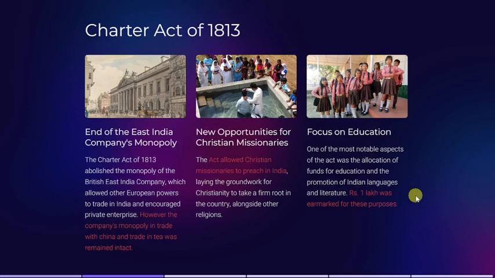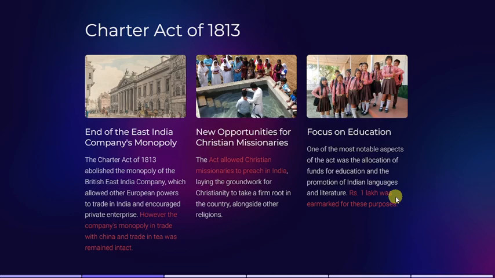Their main aim was not to educate Indians for their own benefit. That means they did not want Indians to be educated and start asking the Britishers why they are ruling in our country, why don't they go back to their country. They were giving education in India in such a way that they could continue their rule in India with the support of Indian staff, and they wanted the Indian staff to be educated in the manner and way in which they wanted. So that is why they focused on education with the Charter Act of 1813, earmarking rupees 1 lakh for spreading education in India.